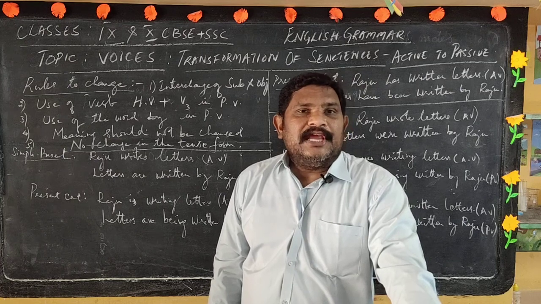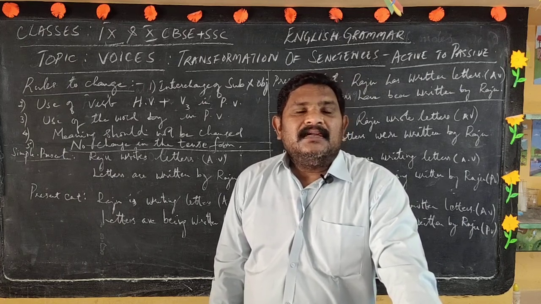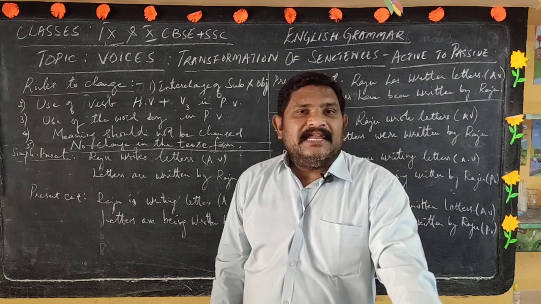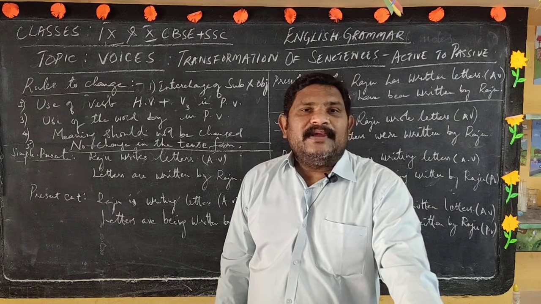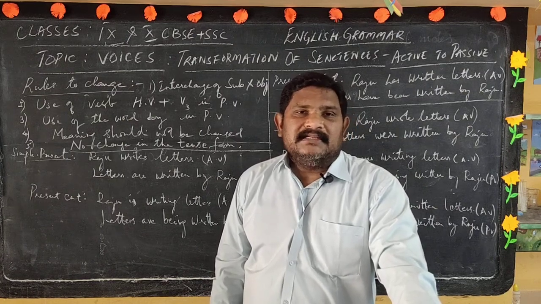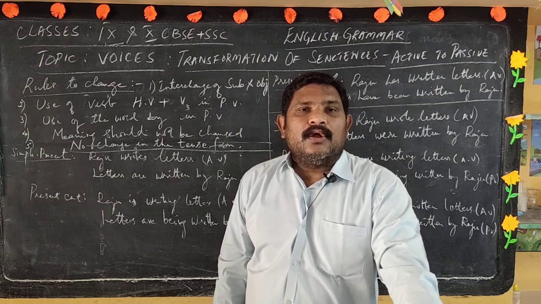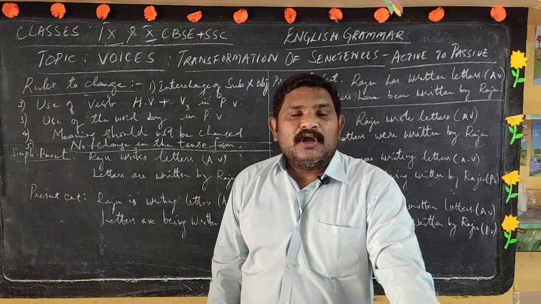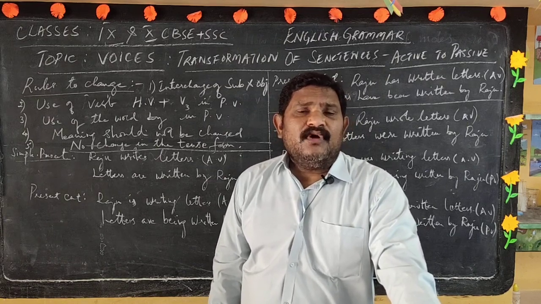I think that was day 20 session, wherein we learnt about transitive verbs and intransitive verbs. And in the same class continuation we studied about voices, and I told you the voices are classified into two according to their nature in grammar: active voice and passive voice.